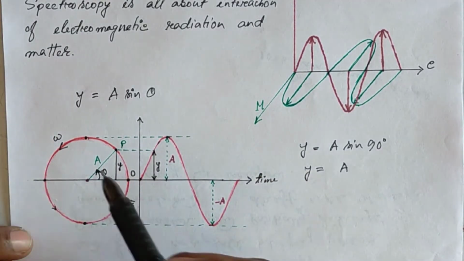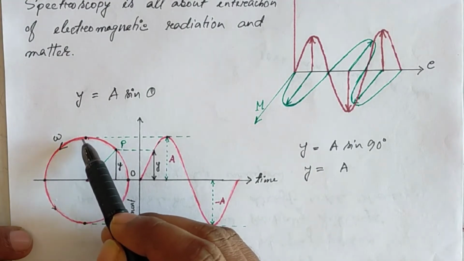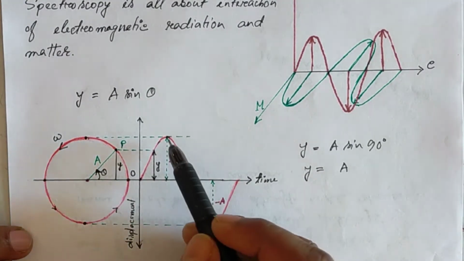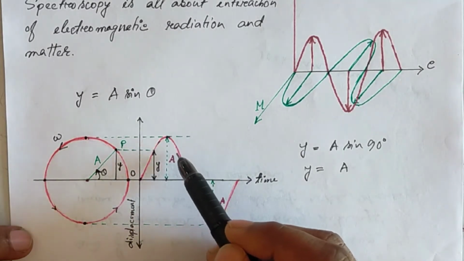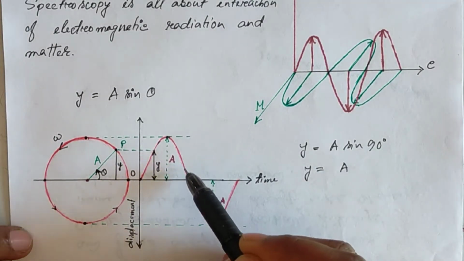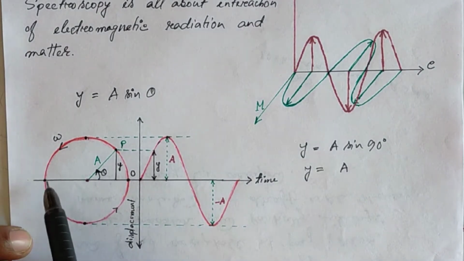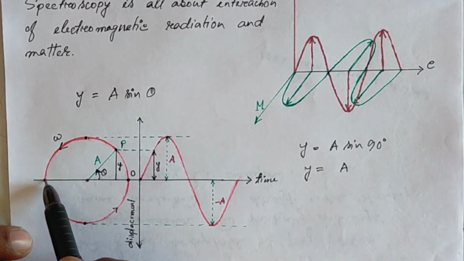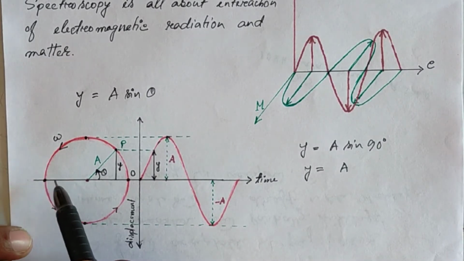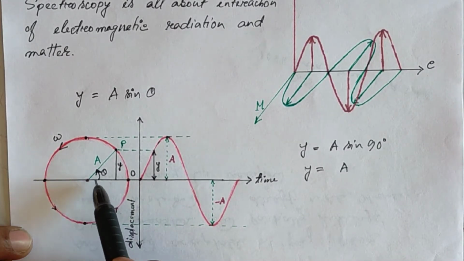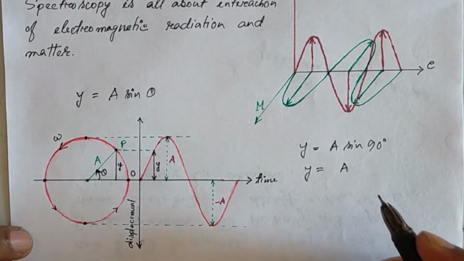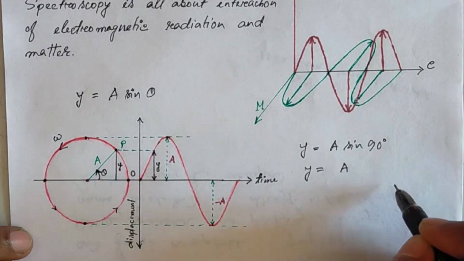Next, when the particle moves in this direction, again gradually the displacement will be lower. When the particle reaches this point, the angle will be 180, and sine 180 means 0.